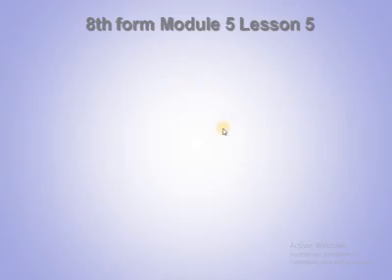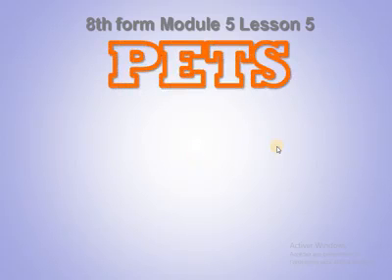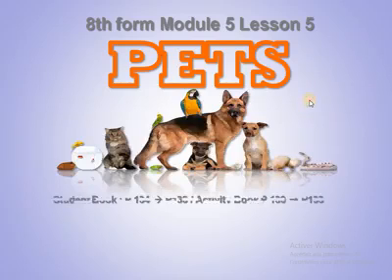Today we'll give you a lesson from module number 5, and it is lesson number 5. In this module we are talking about relationships, so we can talk about relationship with people, with the environment, and also with pets. For this reason, we'll use the student book from page 134 till page 138 and the activity book from page 130 till page 133.